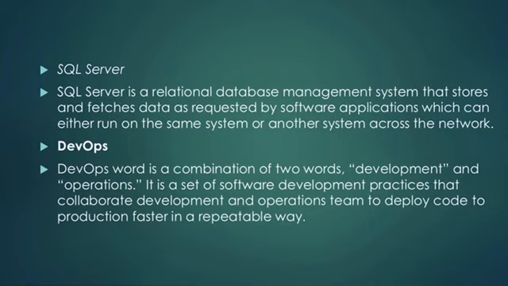Instead of having only one development, we are having DevOps now. Collaboratively we are going to develop the application here, we are going to develop the operations also, and as a team we are going to deploy the code to production faster. Friends, I will give one example. If you are working in one particular company, in your team you have 10 members. All 10 members work and develop the products collaboratively, together. One second, we are going to develop all the operations collaboratively.